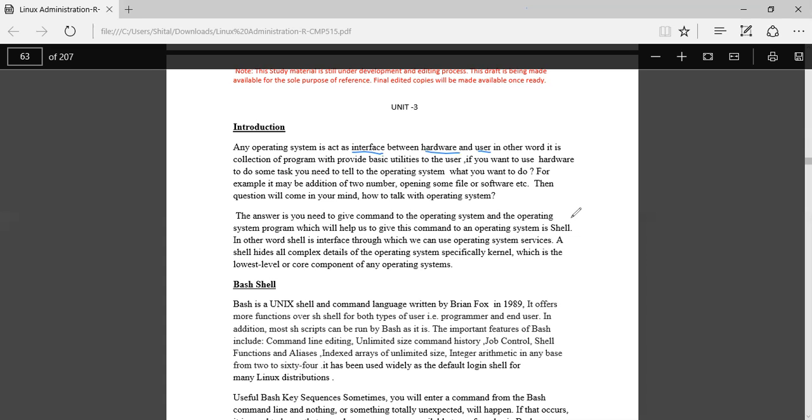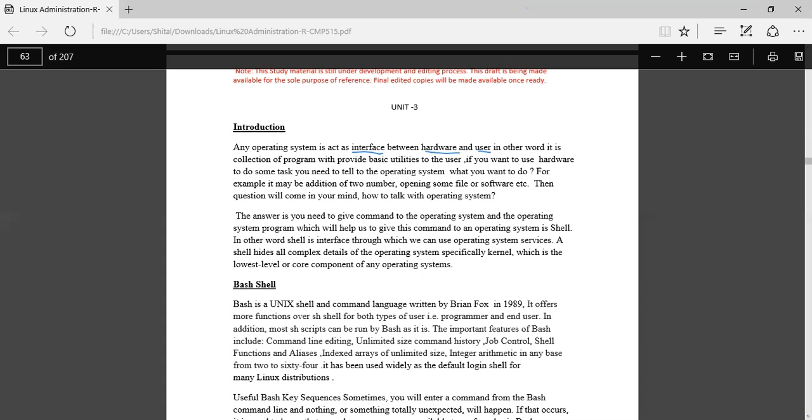Next, we will see what is bash shell. Bash is a Unix shell and command language written by Brian Fox in 1989. It offers more functions over the sh shell for both types of users, that is programmers and the end users. In addition, most sh scripts can be run by bash as is.